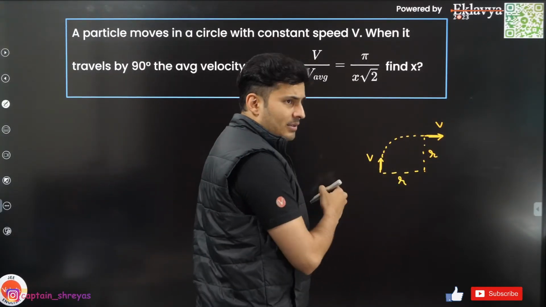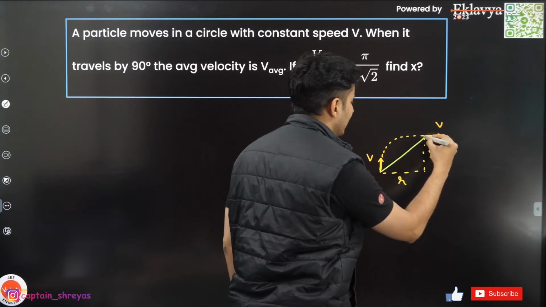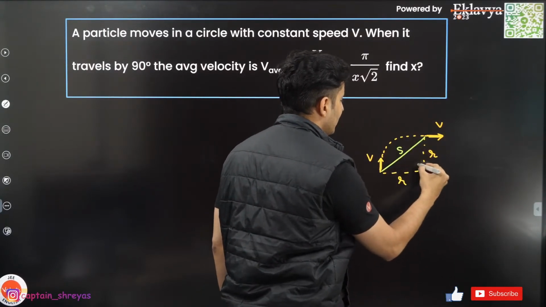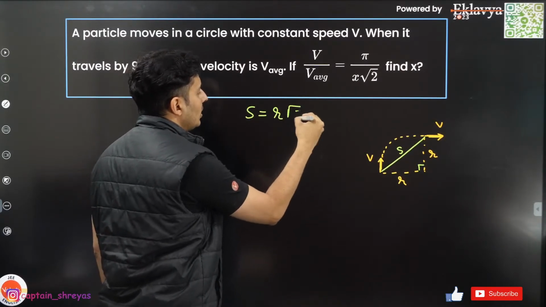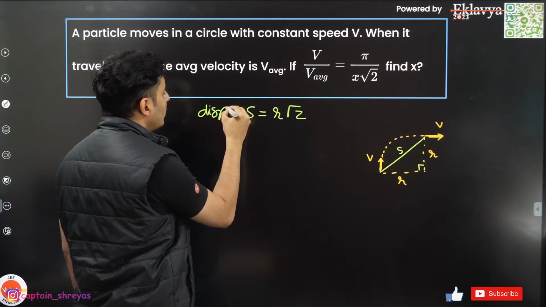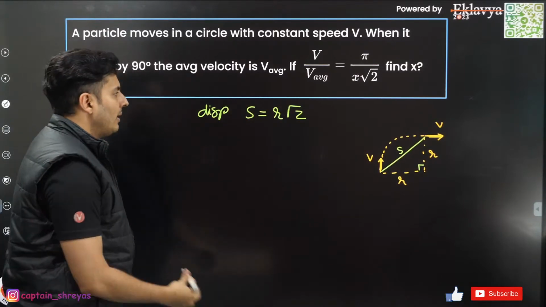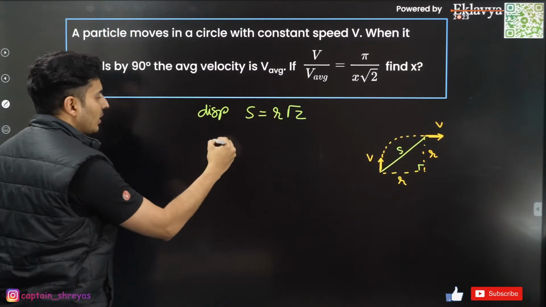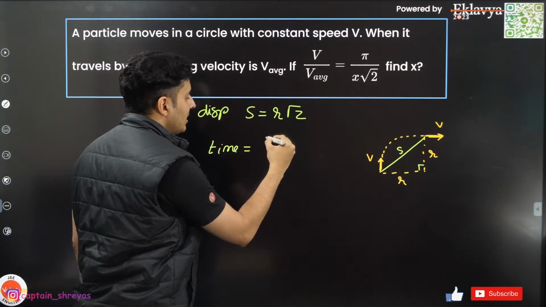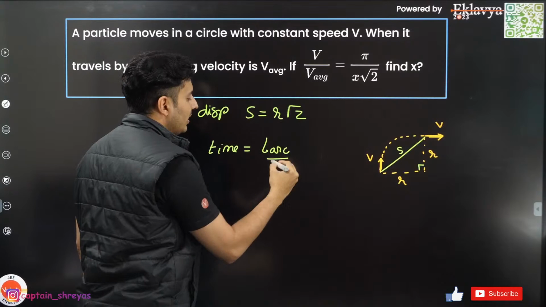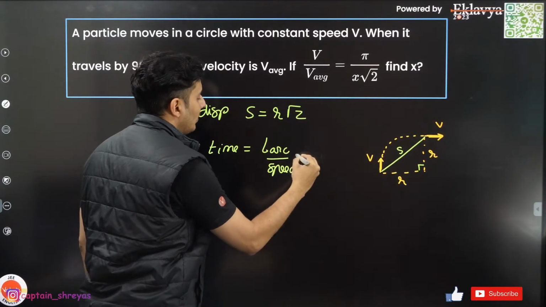If you want to find average velocity, you would need the displacement. This is the displacement, s. This is 90 degree. From the diagram, it is very obvious, s is r root 2. That is basically your displacement, and you need that. Without that, how will you find average velocity? You also need one more thing, and it is the time. Time will be the distance, which is the length of that arc, upon the speed.